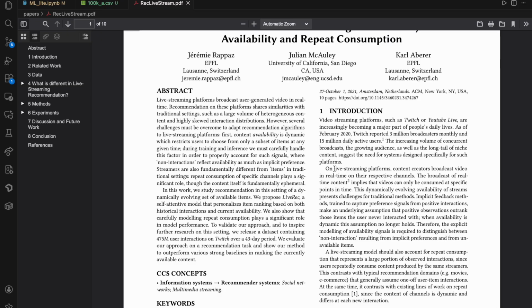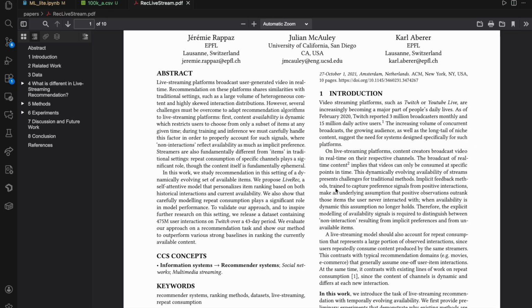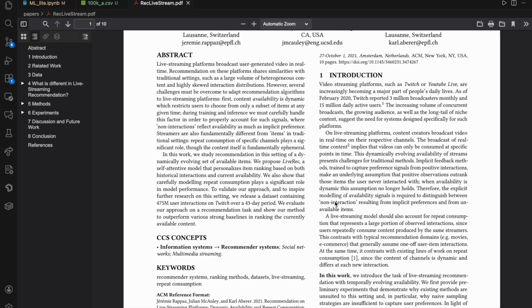The dataset we use for our recommendation system originates from the prior study on live stream recommendations by Rappaz, McAuley, and Aberer. In their work, they created the dataset by collecting over 400 million user-streamer interactions on Twitch across a 43-day time period. In the study, the authors initially used the data to analyze user behaviors, including daily, weekly, and repeat watching patterns. The prior work has used very similar approaches to ours.